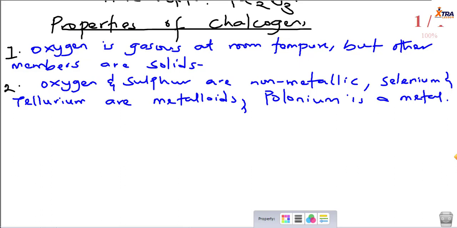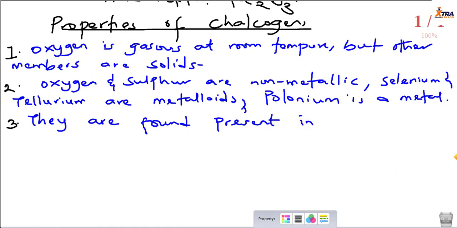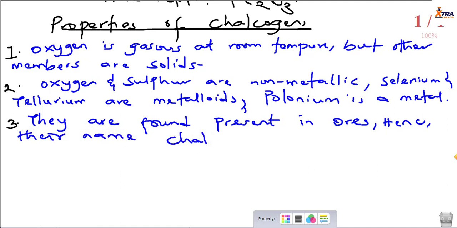So that's it. Now what about their chemical properties? They are found present in ores, hence their name chalcogens.